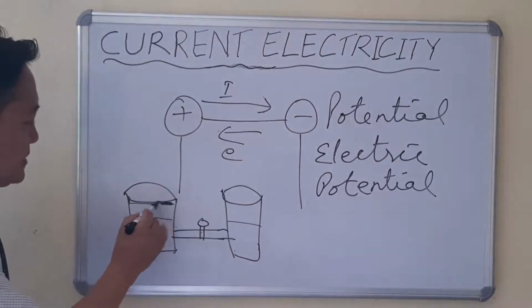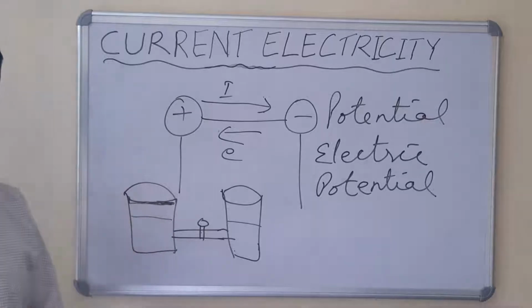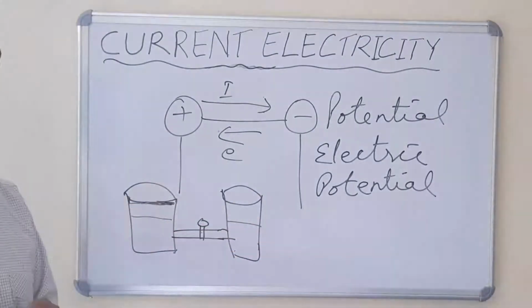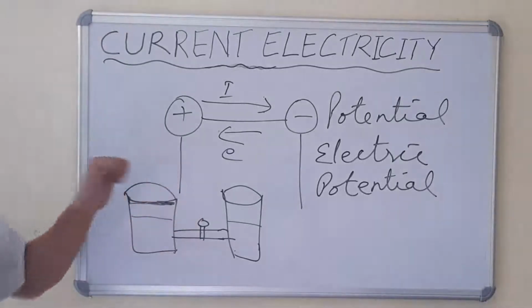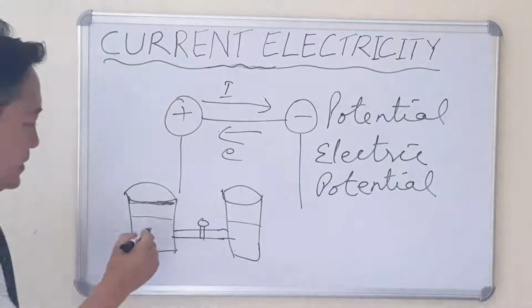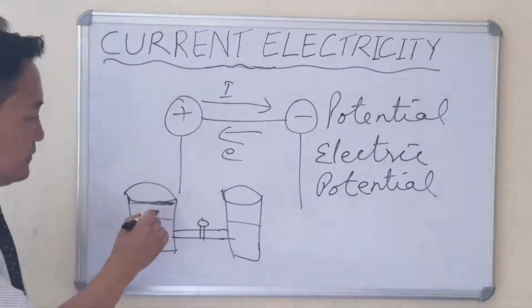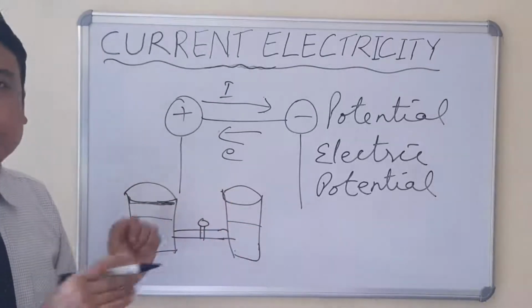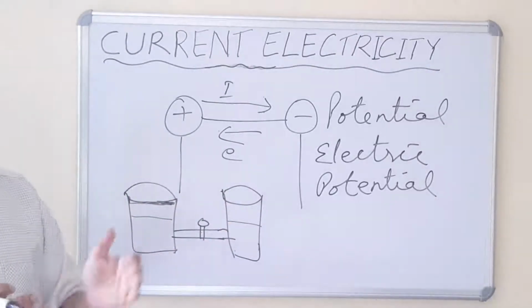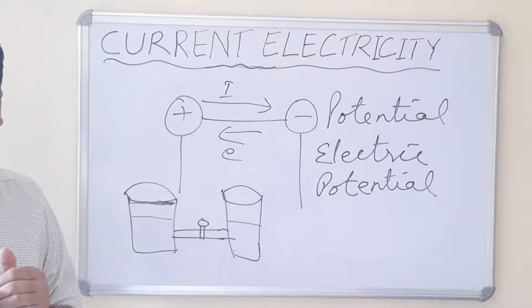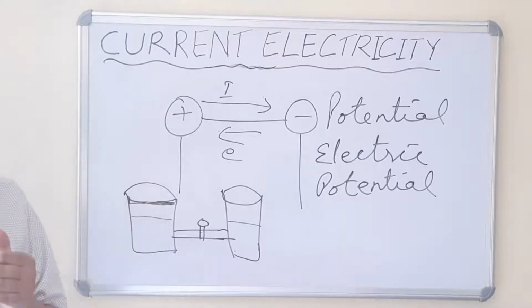Another vessel you keep as it is. Now you just open the valve. Once you open the valve, the water will flow from the vessel having more water towards the vessel having less water. So the water will flow from the vessel having a higher amount of water towards the vessel having a lower amount of water.